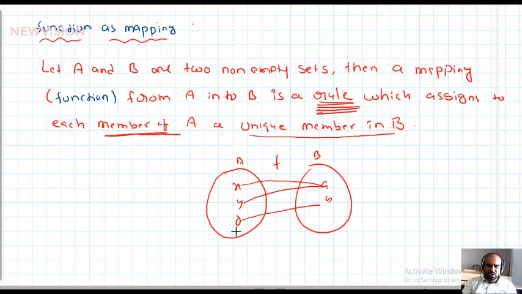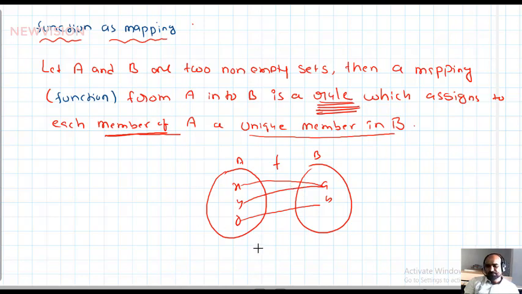For example, if one more element is taken, P, now this is not a function from A to B. This is only a relation, because all the elements of A are not used up. P is not used up. That's why it is not a function, just a relation. Now it becomes a function: all the elements of the first set are used up only once. Understood? So the second definition is important.